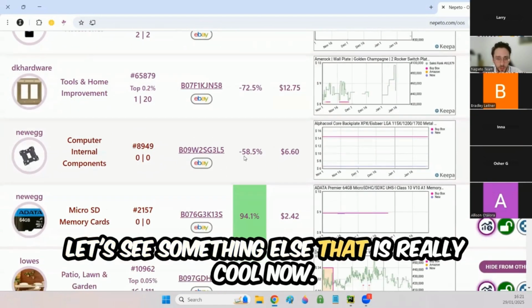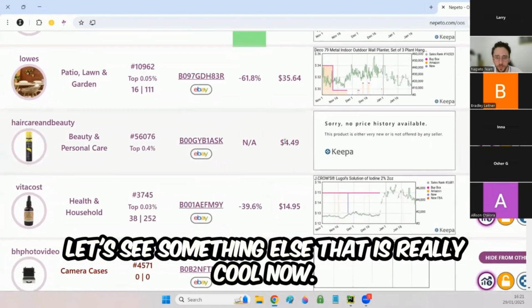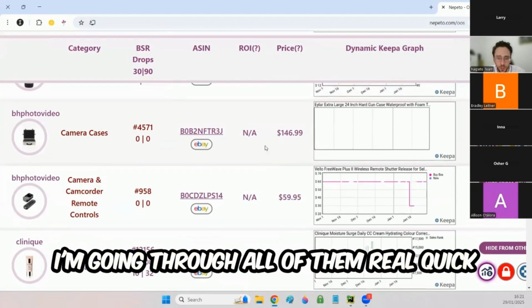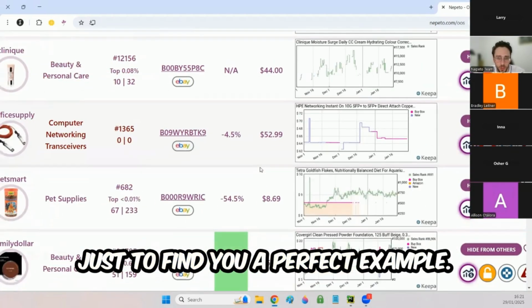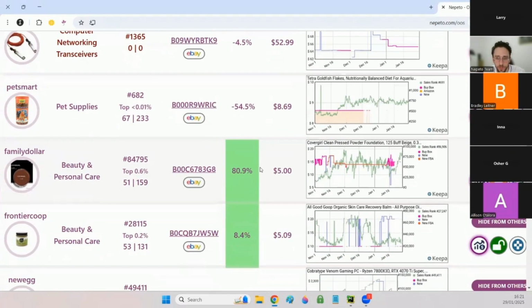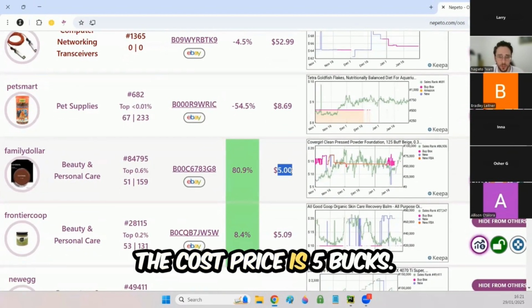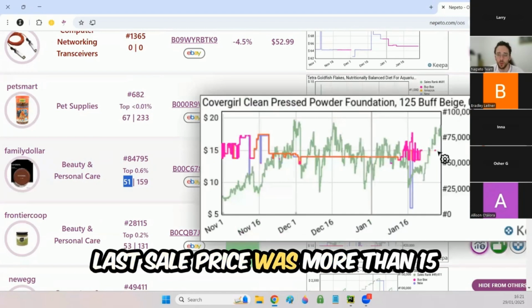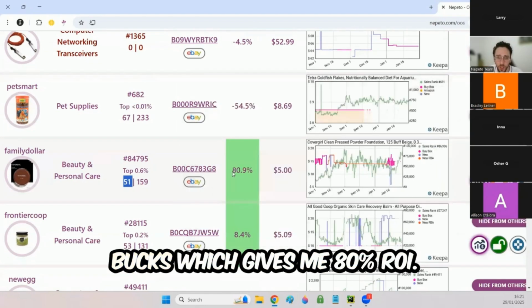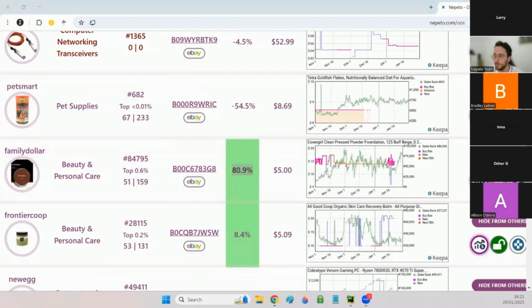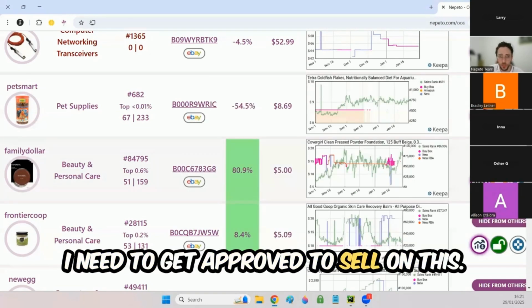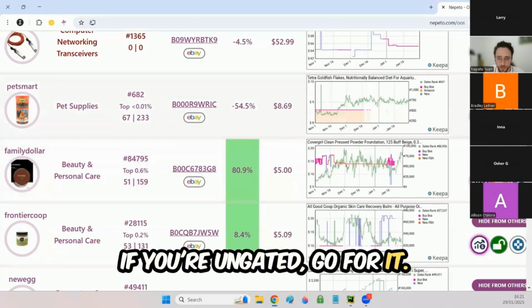Let's see something else that is really cool. Now I'm going through all of them real quick just to find you a perfect example. There we go. The cost price is $5, 51 BSR drops. Last sell price was more than 15 bucks, which gives me 80% ROI. Awesome, this is a great one. I need to get approved to sell on this. If you're ungated, go for it.